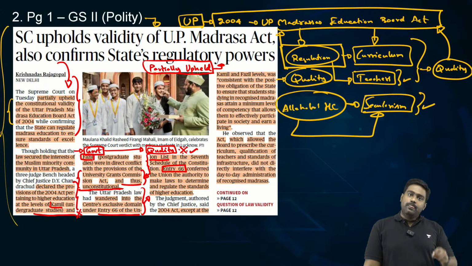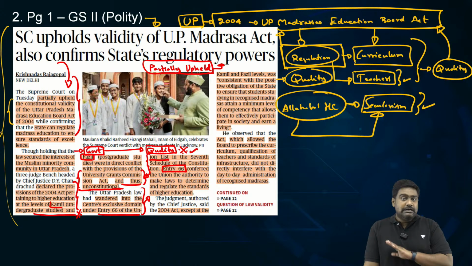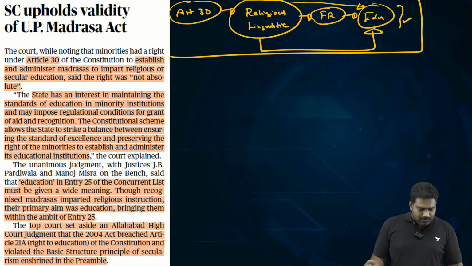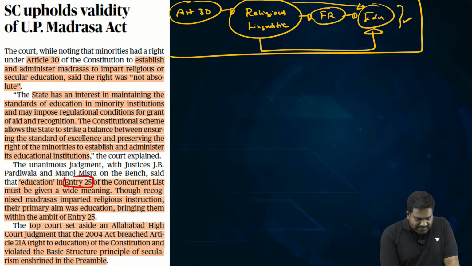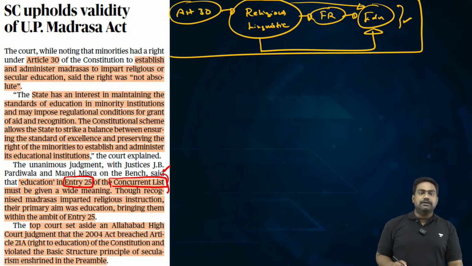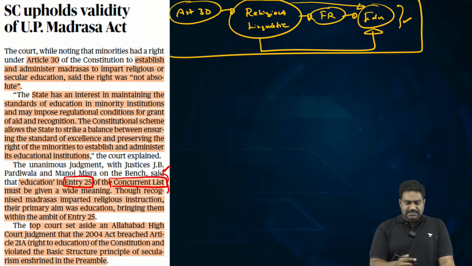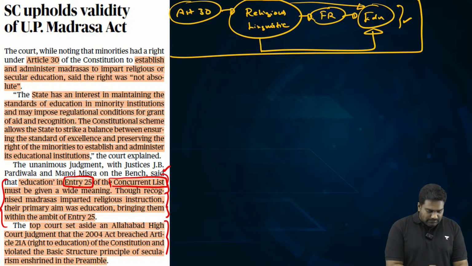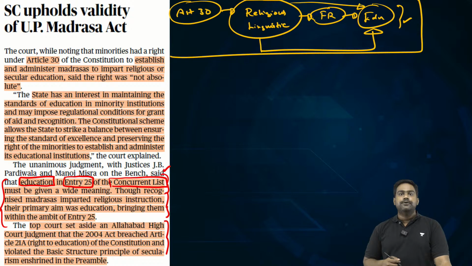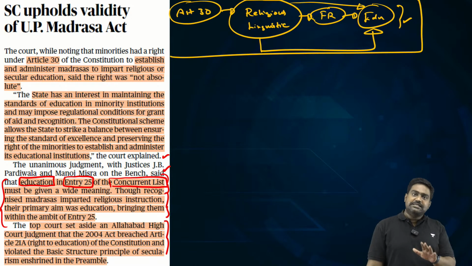So the Supreme Court has said that the center or the states in that respective case, because education comes under the concurrent list, right? If you look at the specific entry, which is entry number 25 of the concurrent list under the 7th schedule, even the state has a control. The state government also has a certain authority over educational institutions, because education as a subject comes under entry number 25, which was moved into the concurrent list. So the governments indeed have a right to at least determine the quality of education, the curriculum, recruitment of teachers, etc. That is exactly what the Supreme Court has upheld.